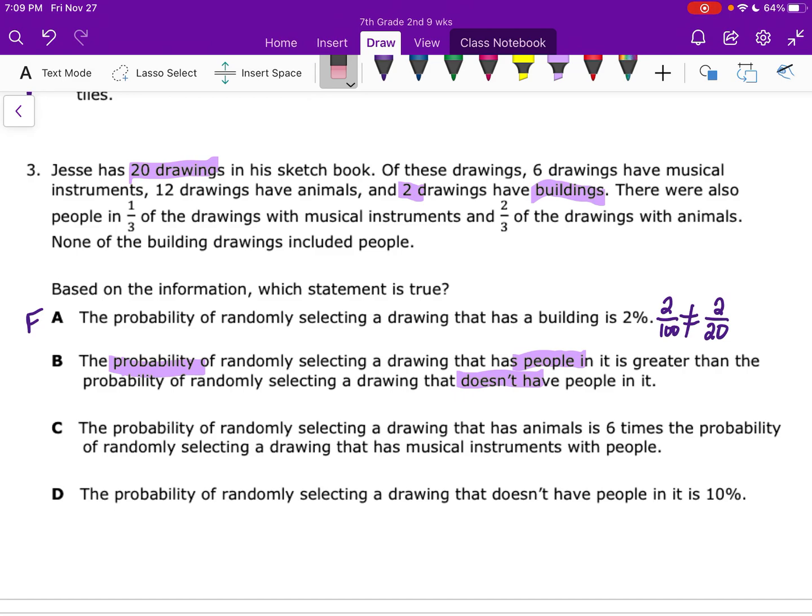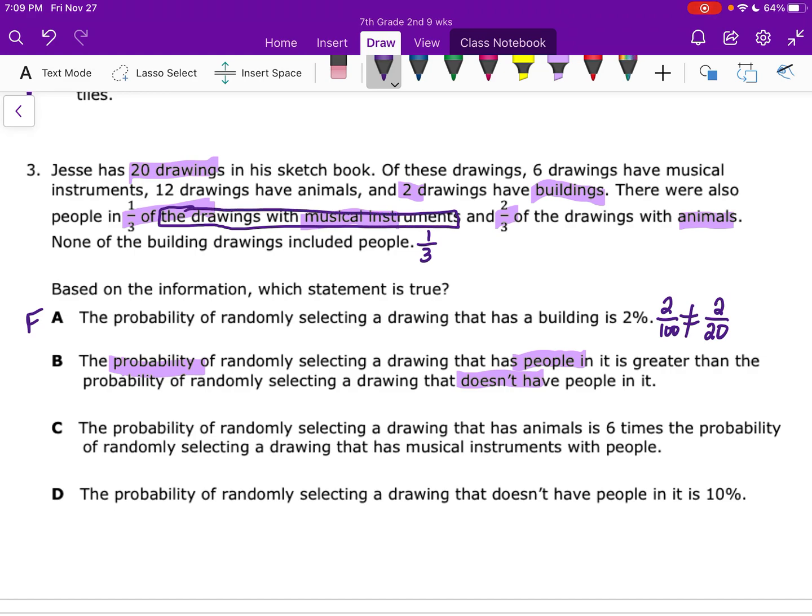All right, so let's go back and figure out the stuff about the people. Right here it tells us that 1/3 of the drawings with musical instruments have people and 2/3 of the drawings with animals have people. Let's figure out how many that actually is. 1/3 of, and remember, of in math means multiply.